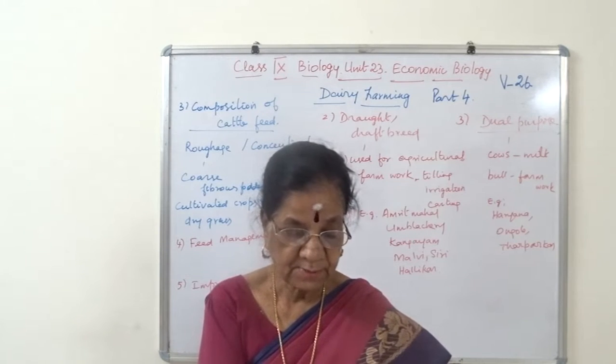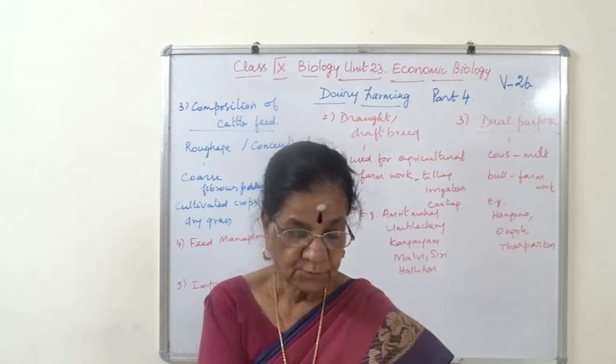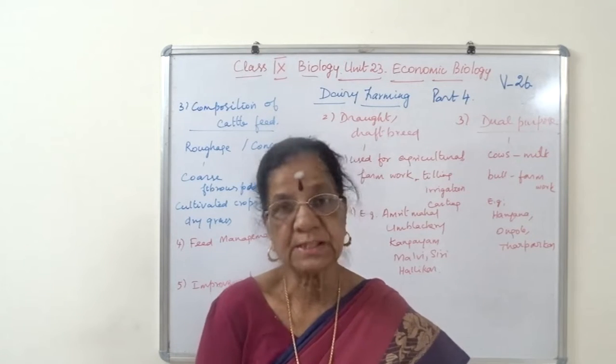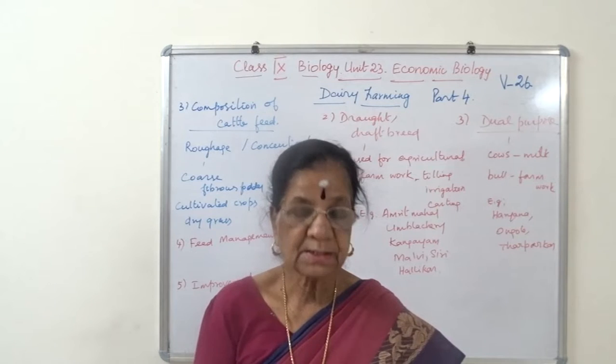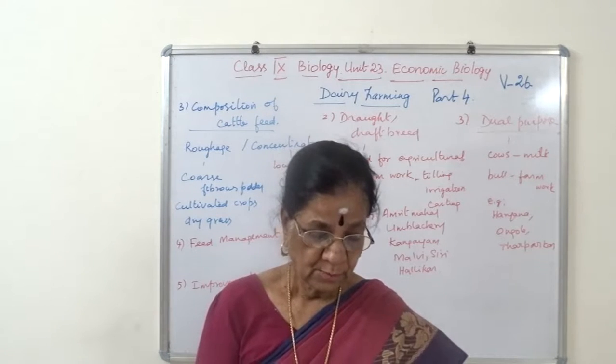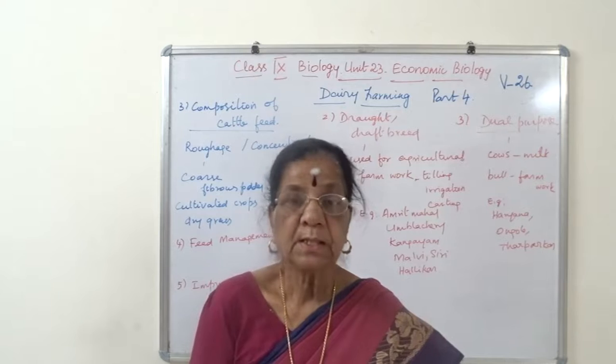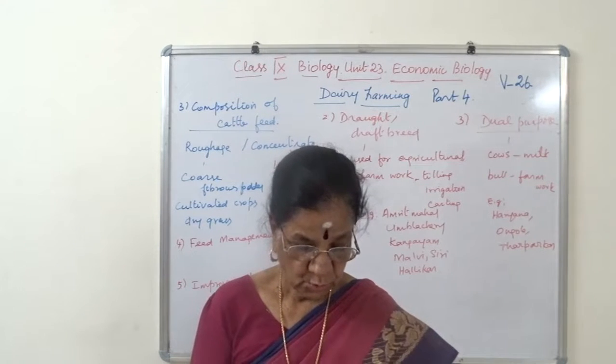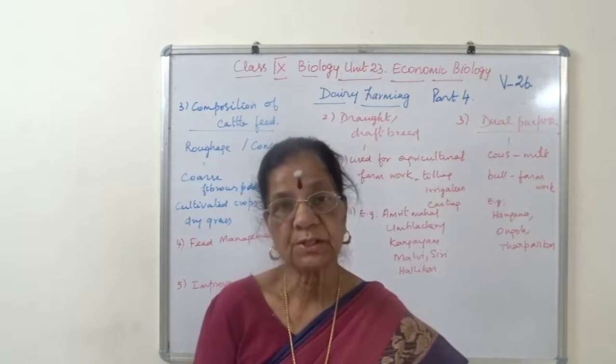The dairy average feed ratio is 15 to 25 kilograms of roughage, which is dry grass and green fodder, 4 to 5 kilograms of grain mixture and 100 to 150 liters of water.